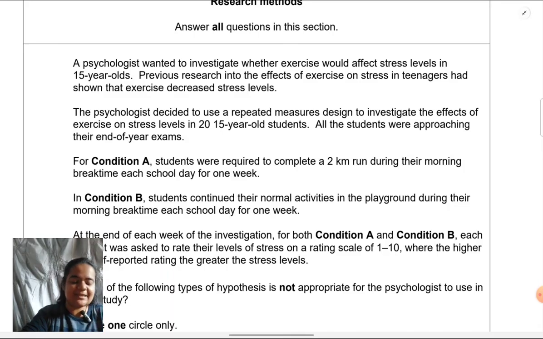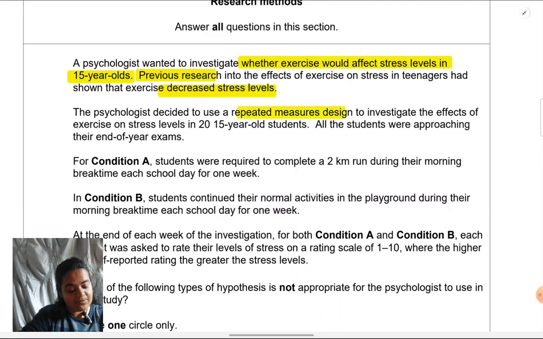Okay, let's read the scenario together. A psychologist wanted to investigate whether exercise would affect stress levels in 15-year-olds. Previous research into the effects of exercise on stress in teenagers had shown that exercise decreased stress levels. The psychologist decided to use a repeated measures design to investigate the effects of exercise on stress levels in 20 15-year-old students. All the students were approaching their end of year exams.